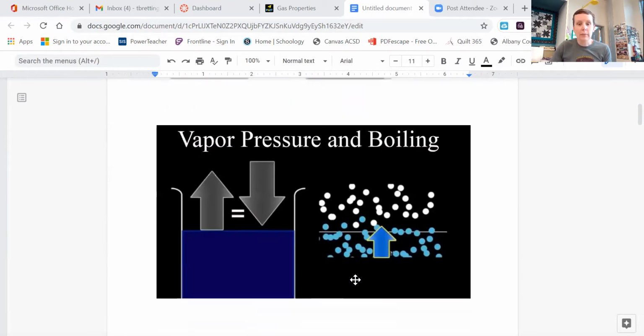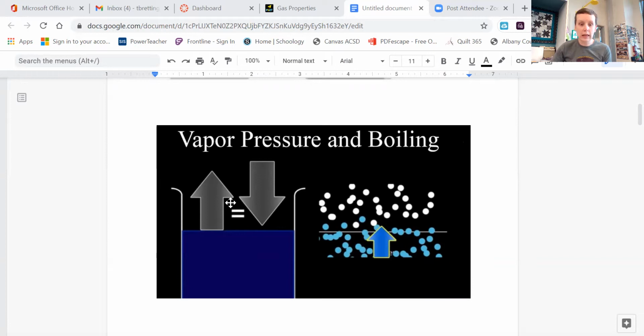We did talk a little bit about vapor pressure and boiling. When you have an open container like this, there is a vapor pressure. This upward arrow would represent that vapor pressure of those liquid particles as they become gases. They're creating a pressure upwards. And then we have atmospheric pressure, which is all these white particles, the atmospheric gases, and they are creating pressure on the liquid by colliding with the surface of the liquid. When those two pressures are equal to each other, that's when we end up with boiling in this liquid, okay?